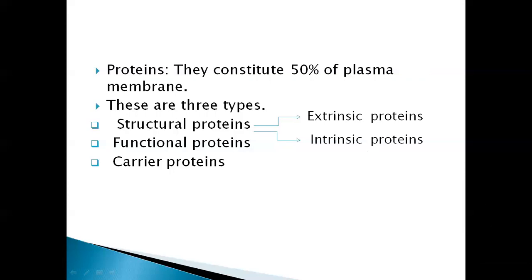Third one is the carrier proteins. This type of protein is present in the plasma membrane and plays an important role in the transportation of different ions and other materials through this membrane. Examples for these carrier proteins are permeases.